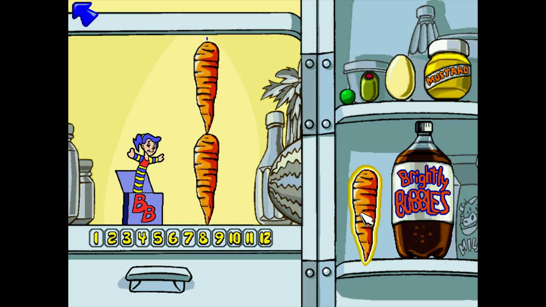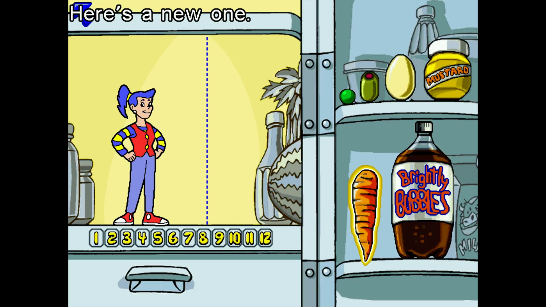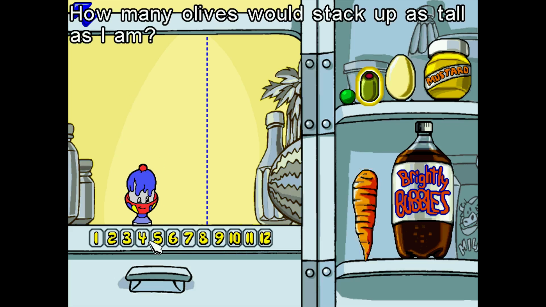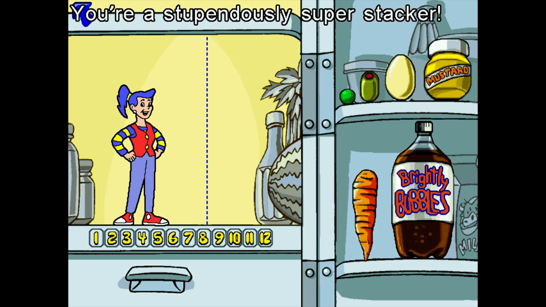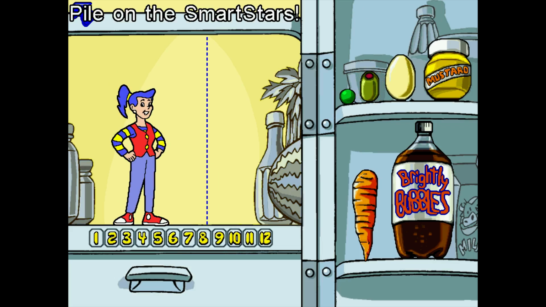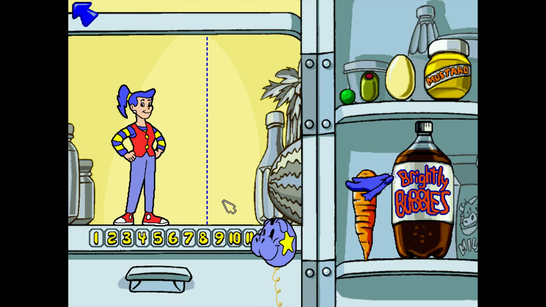Well, let's see, is that one or two? One. You've got a good eye. Here's a new one. How many olives would stack up as tall as I am? This is an interesting puzzle that I wouldn't immediately consider. And that looks like two again. Two. Exactly. Yours have to be a little close. Pile on the Smart Stars.